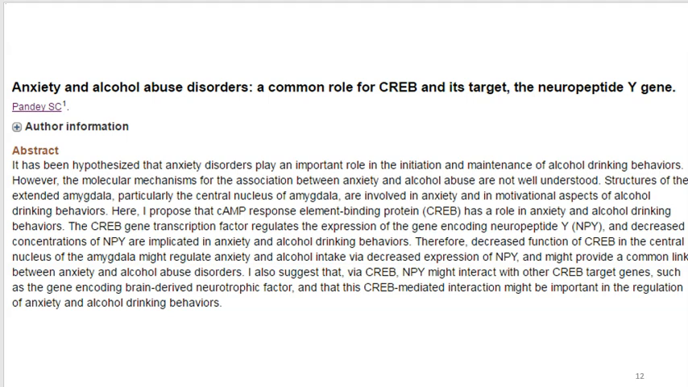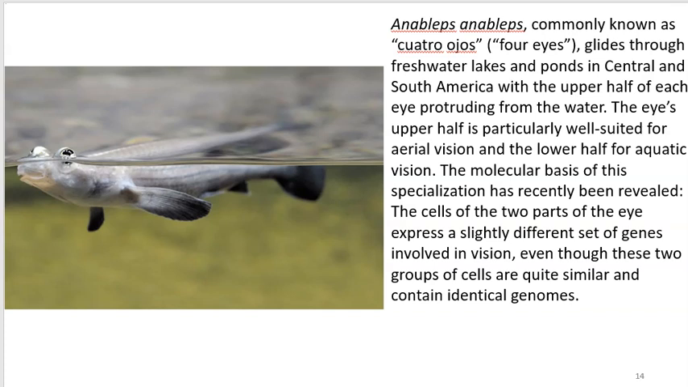This is from another textbook. Anableps, commonly known as Cuatro Ojos, four eyes, glides in freshwater. But here's what's crazy. One eye's upper half is well suited for aerial vision, and the lower half is for aquatic vision. You have to have different proteins to do that. So this is specialization. Different genes have to be expressed and products made. The cells of the two parts of the eye express a slightly different set of genes involved in vision. That's crazy to think about: in one eye you have certain proteins on, certain proteins not on.